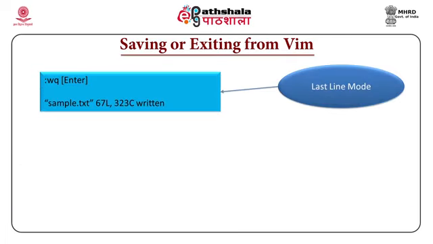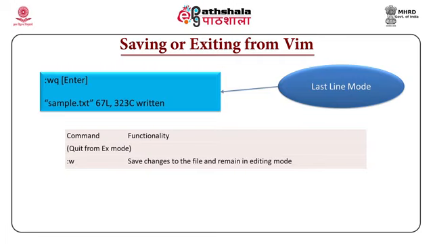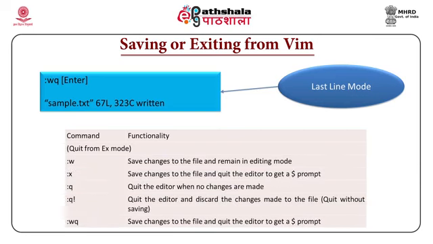Coming to the saving of a file, as I said, VI creates a buffer, and occasionally we have to write the buffer content into the file. So, in the last line mode, :w will help to write the changes that are made to the file into the hard disk. :wq will help to write and quit. So, if you want to exit the VI editor, we usually say :wq. Again, it must be noted that W and Q are in lower case.